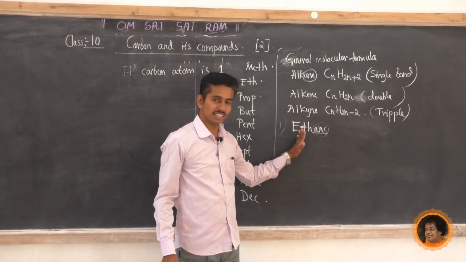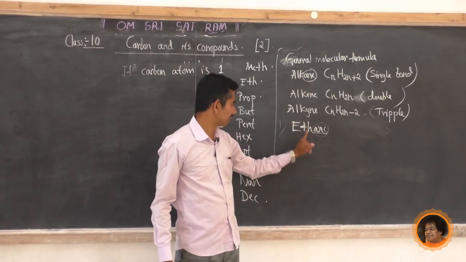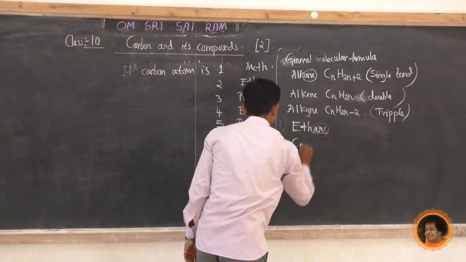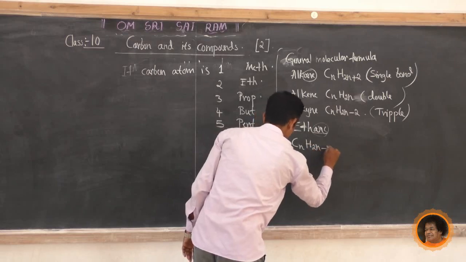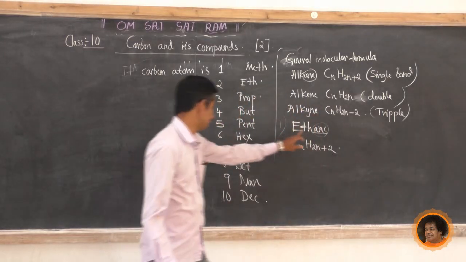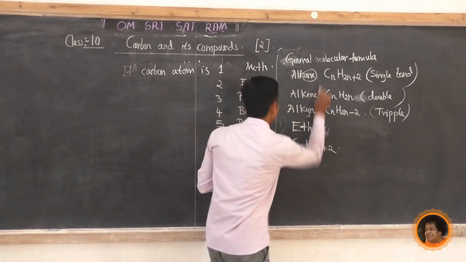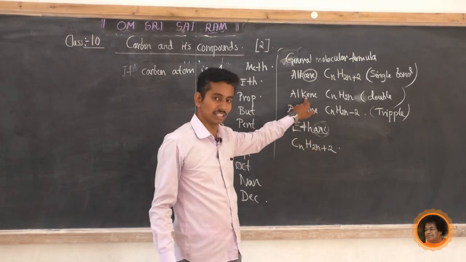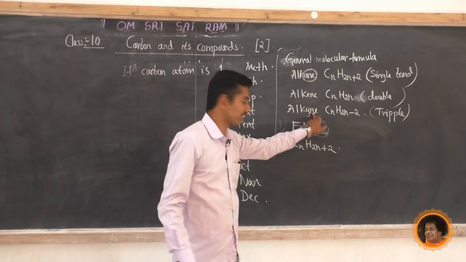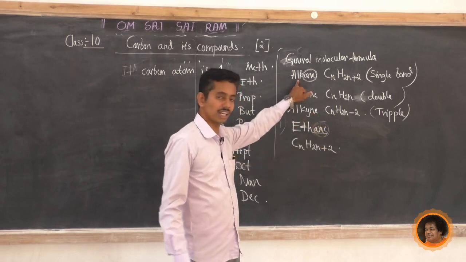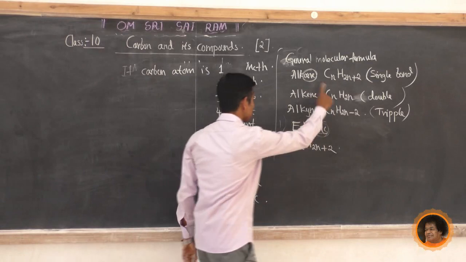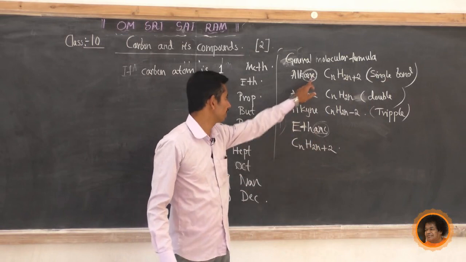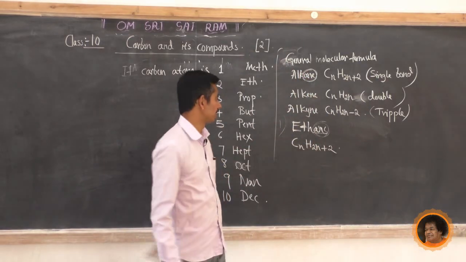Now we know that ethane is a member of alkane. So write down the general molecular formula: CnH2n+2. Got the idea? Ethane is an alkane because of ane. If it is given as ethene, then it is alkene. If it is given as ethyne, then it is alkyne. Now it is ethane, so it is an alkane. The general molecular formula of alkane is CnH2n+2.